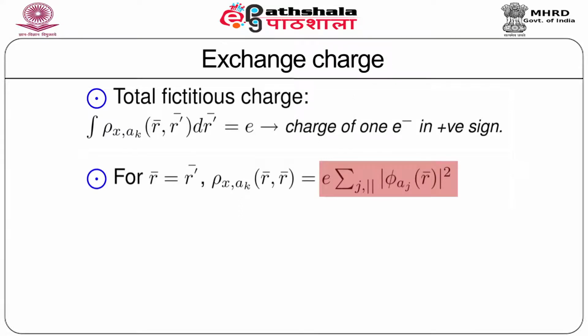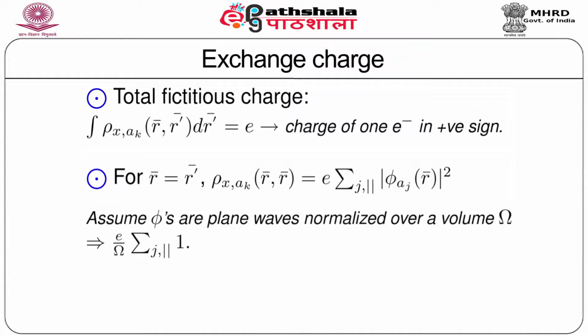position of the electron. Assuming these wave functions phi are of the form of plane wave, which is normalized over a volume omega, one gets this expression for this exchange charge density at r equal to r prime, given by e over omega summation over j times 1.